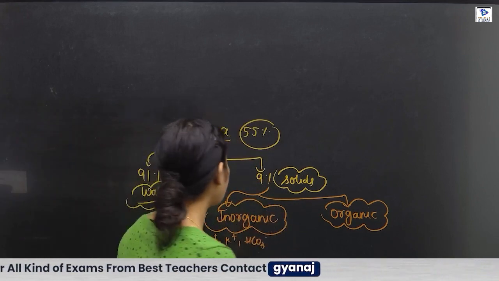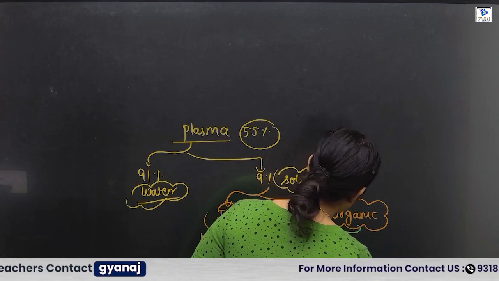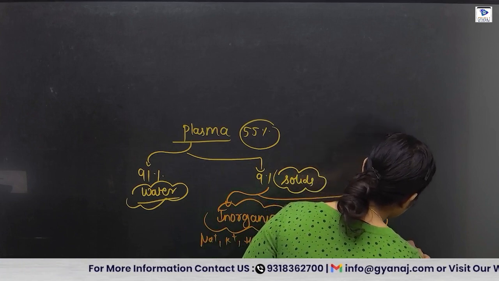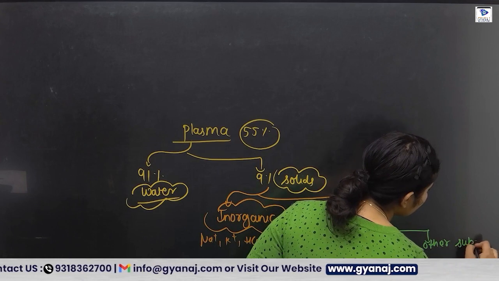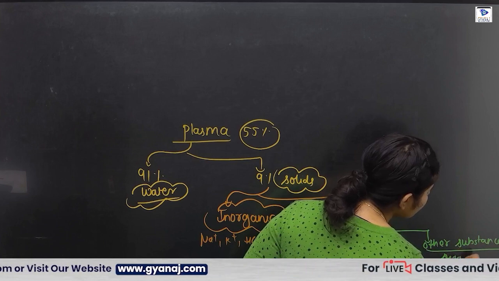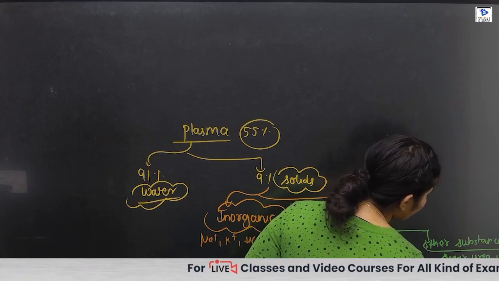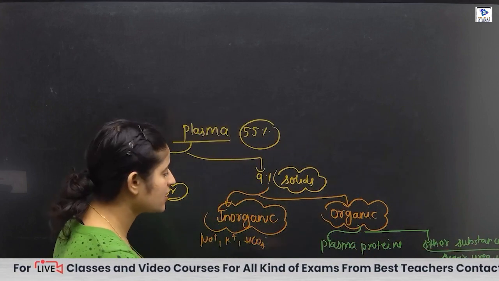And in the organic substances, the plasma contains plasma proteins and other substances. These other substances can be neurotransmitters, sugars, excretory wastes like urea and uric acid, drugs, and water-soluble vitamins, etc.